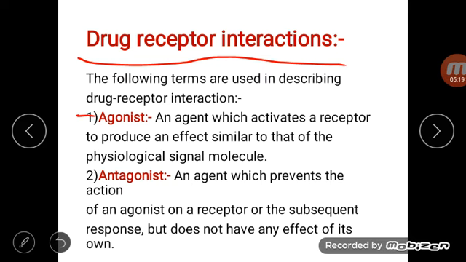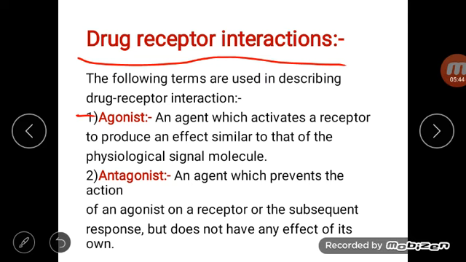For example, acetylcholine is a physiological agonist for the muscarinic and nicotinic receptors. So muscarinic and nicotinic are acetylcholine receptors. So acetylcholine binds to muscarinic receptors and show various physiological actions.